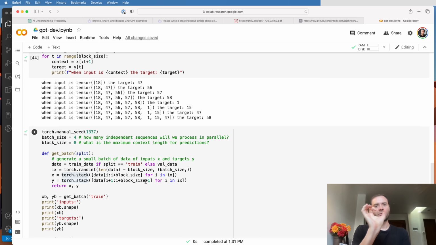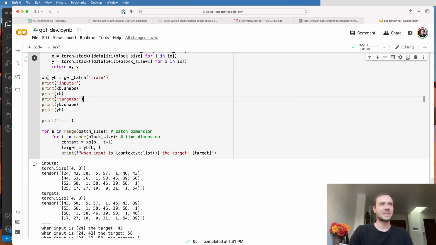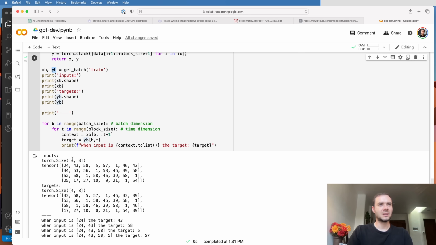And so they all become a row in a 4x8 tensor. So here's what I'm printing then. When I sample a batch xb and yb, the input x to the transformer is a 4x8 tensor, 4 rows of 8 columns, and each one of these is a chunk of the training set.